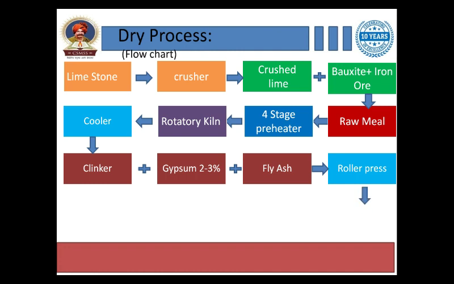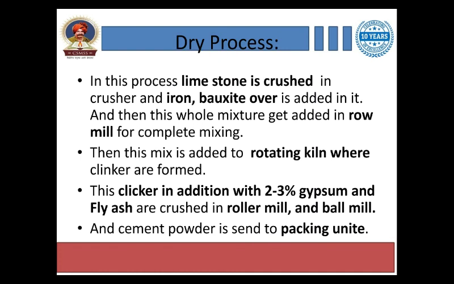After the roller press, it is carried to the ball mill, and then after the ball mill it will be sent to the packing unit. Here we get the finally manufactured cement, right? This is all about the process of manufacturing of cement by the dry process.